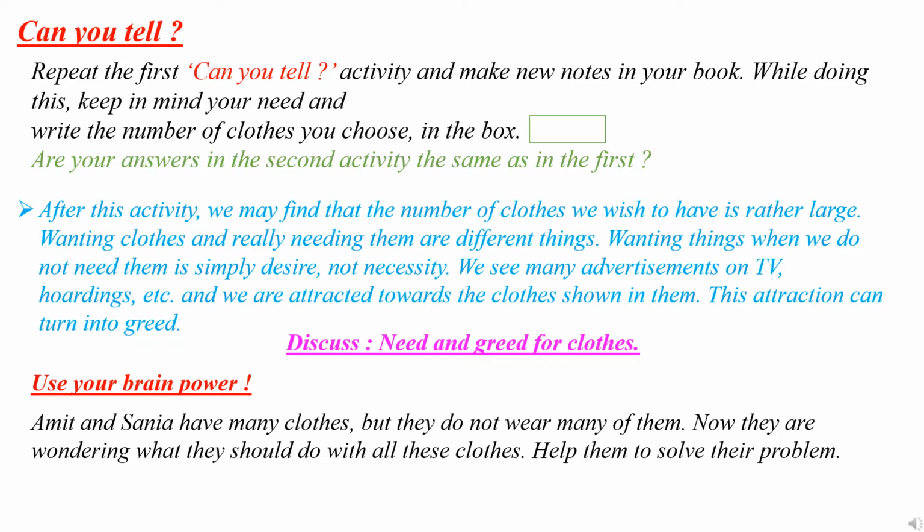They can give these clothes to poor people from their locality. They can give some clothes to the poor children in the orphanage. Some of the clothes can be given to NGOs helping needy people. Some of the clothes can be used for dusting and cleaning the house.